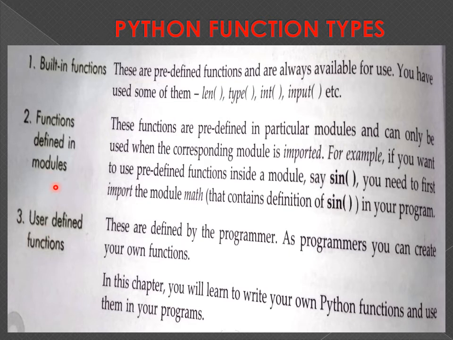These functions are predefined in particular modules and can only be used when the corresponding module is imported. For example, if you want to use a predefined function inside a module, say the sine function, you need to first import the math module in your program so that it will provide the complete definition of the sine function to your program.